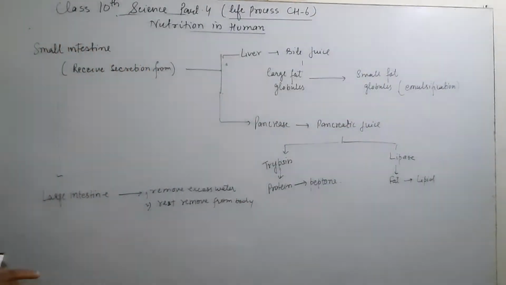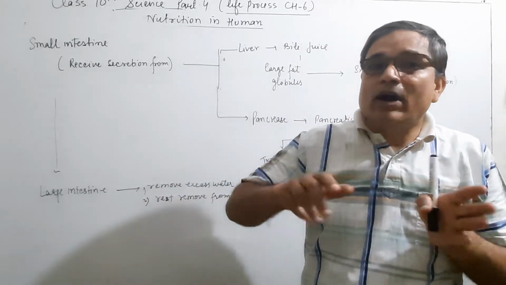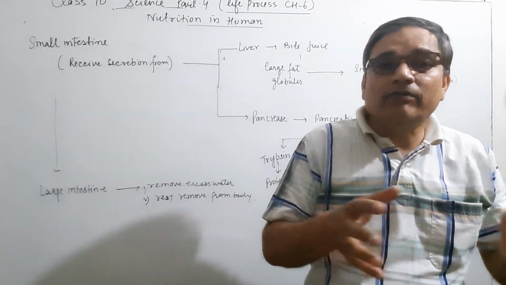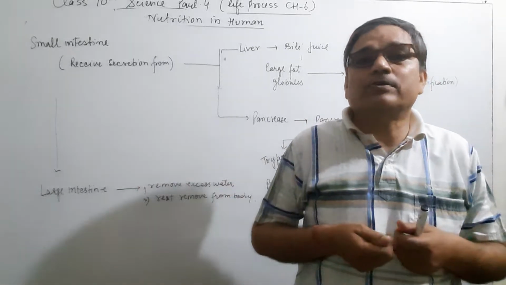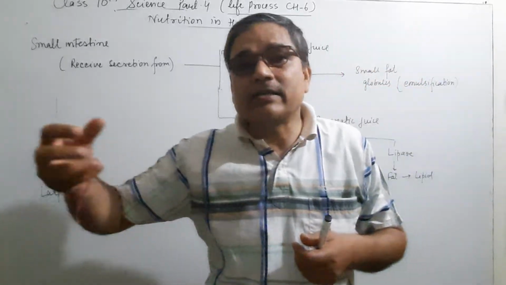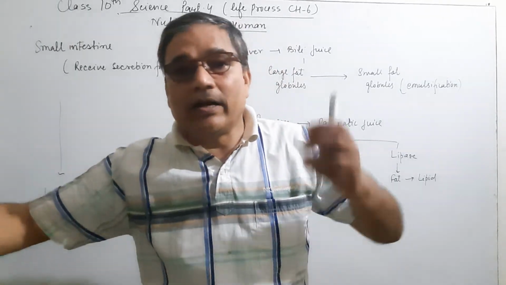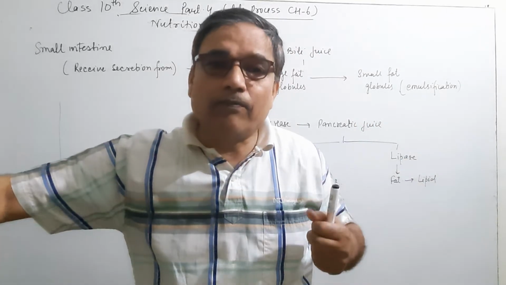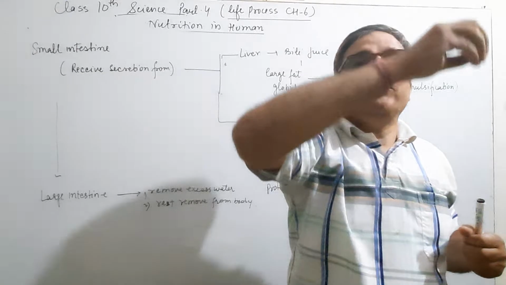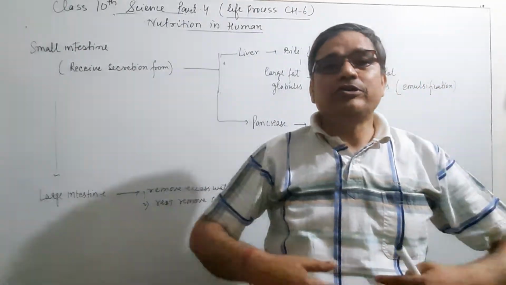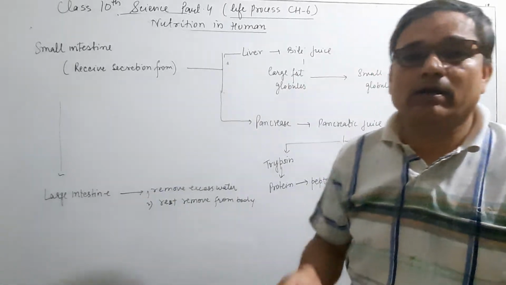And now this food is mixed with the blood. Why? Because the small intestine contains villi which increase the surface area for maximum absorption of food, and these villi are connected to richly supplied blood vessels, and these blood vessels carry the digested food in soluble form to all parts of the body, which is known as assimilation, and which gives us a lot of energy to do work.